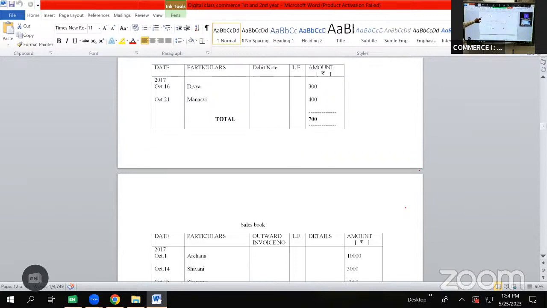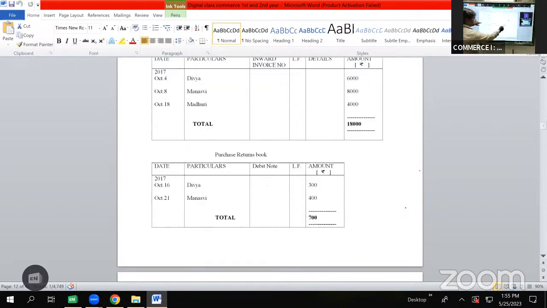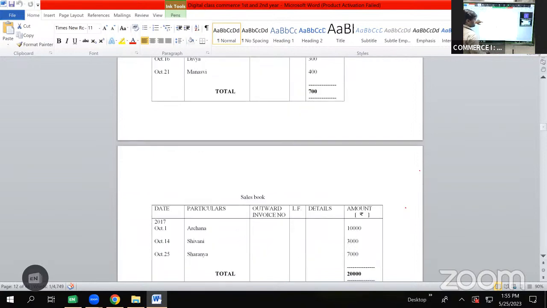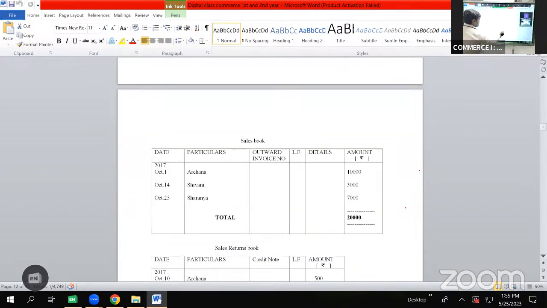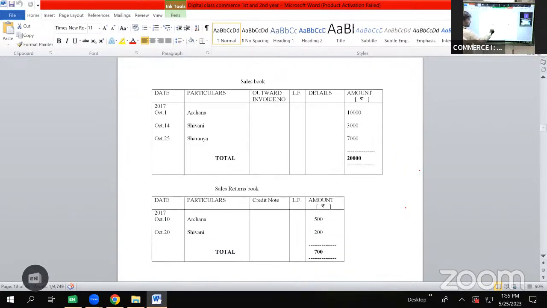As we are done with all the transactions, we'll just do the total for all the books and then we'll conclude the session. 6 plus 4, 10, 10 plus 8, 18,000. So here we'll be writing the total of purchases book as total 18,000. 4 plus 3, 700. So we'll be writing the total for purchase returns book as total 700. Then 10 plus 7, 17 plus 3, 20. We'll be writing the total for sales book as total 20,000. Then we'll be doing the total for sales return book 5 plus 2, 700. We'll be writing it as total 700 rupees.